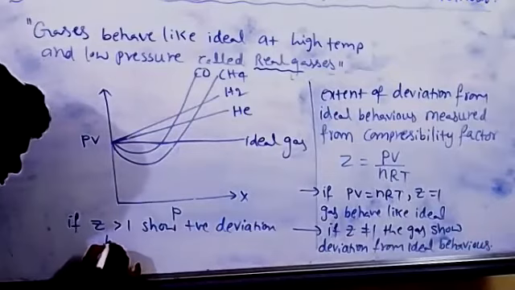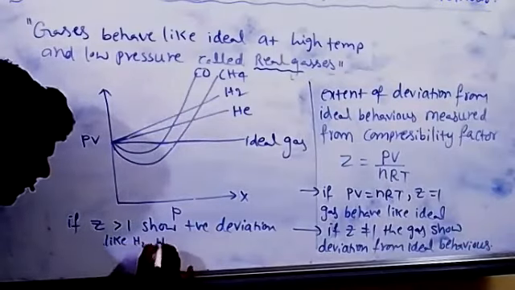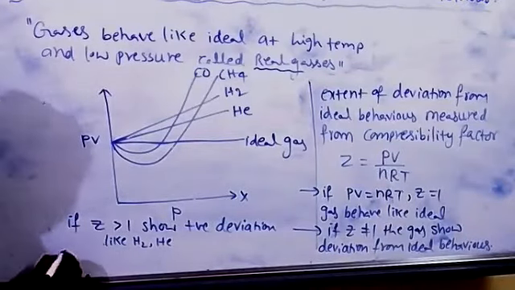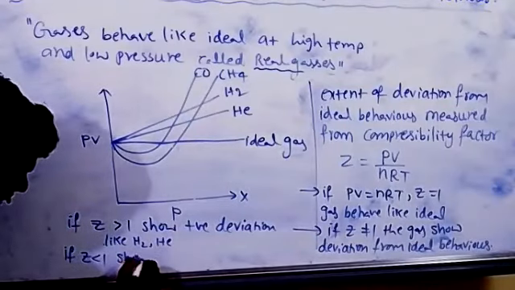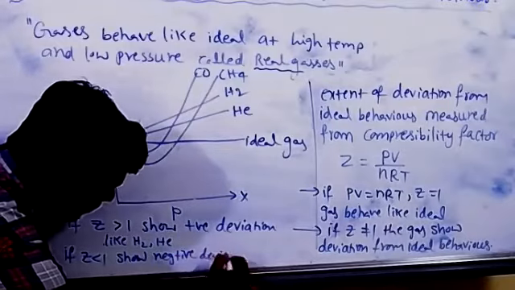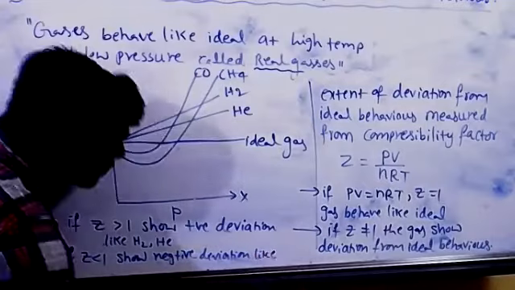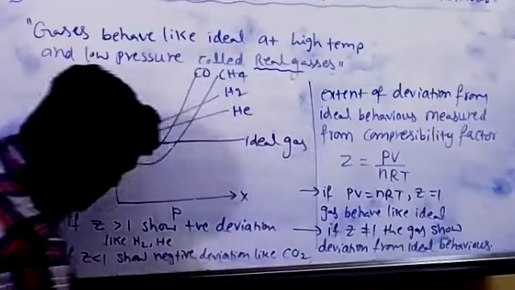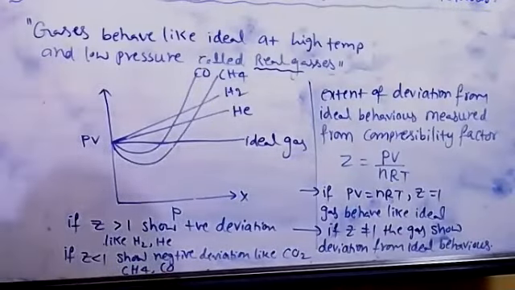If Z is greater than 1, it shows positive deviation from ideal behavior, like hydrogen, helium. If Z is less than 1, it shows negative deviation, like carbon monoxide, methane, carbon dioxide, etc.